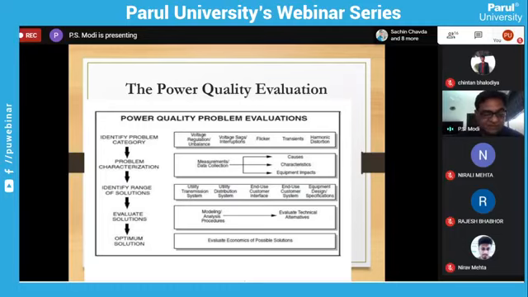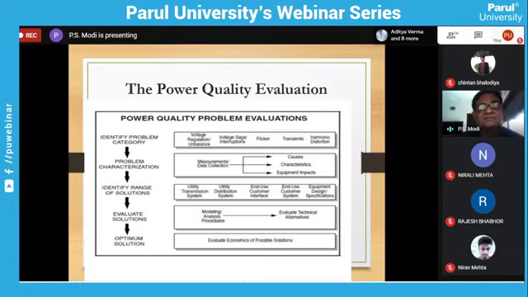Power electronics converter is always a blessing for the load, but it is always harmful for the line. Because when you need special load characteristics, it always draws a non-sinusoidal current, and because of that, it generates a power quality problem. So it has two ways: one way is a blessing, another way is an adverse effect.